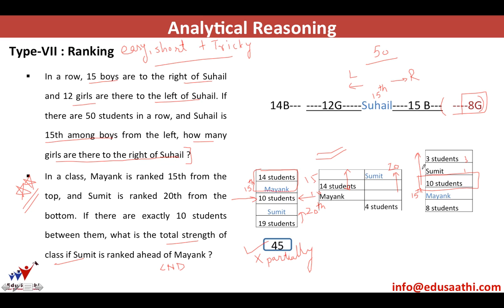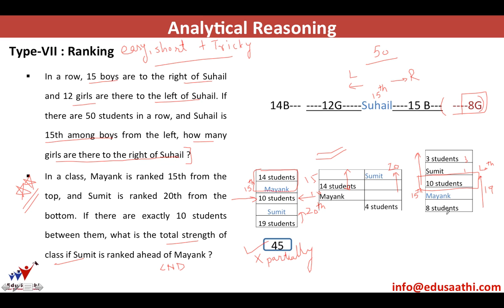And Sumit is ranked 20th from the bottom. It means Sumit will have 19 students below him, in which Mayank is also there, and Sumit will be 20th from the bottom. So it will be 10 students between Sumit and Mayank, then 11th is Mayank, and remaining 8 students below Mayank. So 8 plus 1, 9, 10, 19 students below Sumit. This is the second case that you need to also draw.